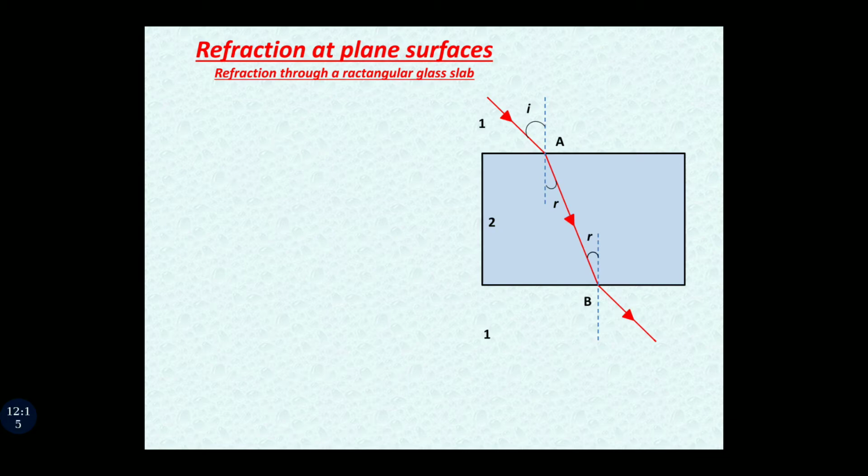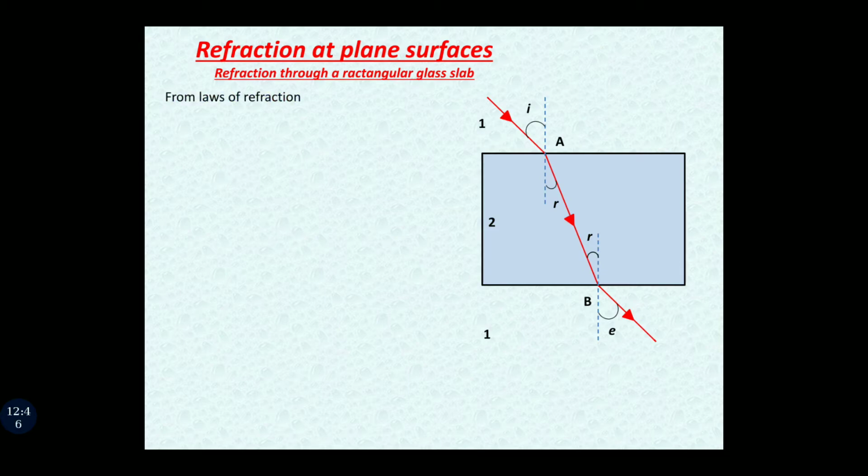It is because of alternate interior angles. And the angle of refraction for the second case, here it is called angle of emergence, and it is denoted by E. Angle of refraction in the second case is called angle of emergence because the ray of light is emerging from the glass slab. So now let us apply the laws of refraction to these refractions.